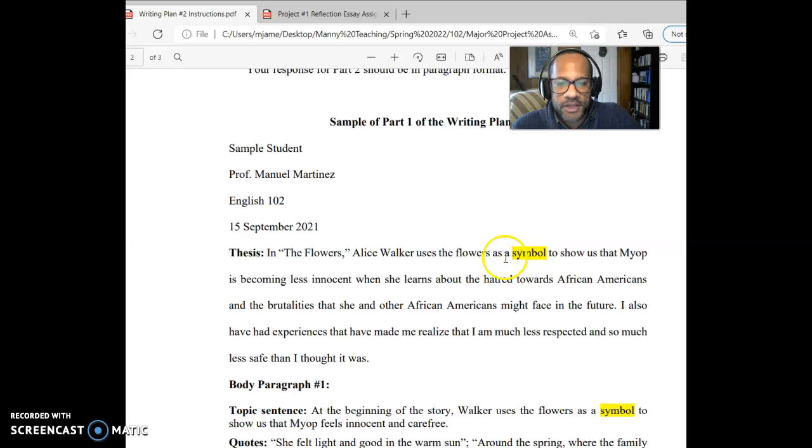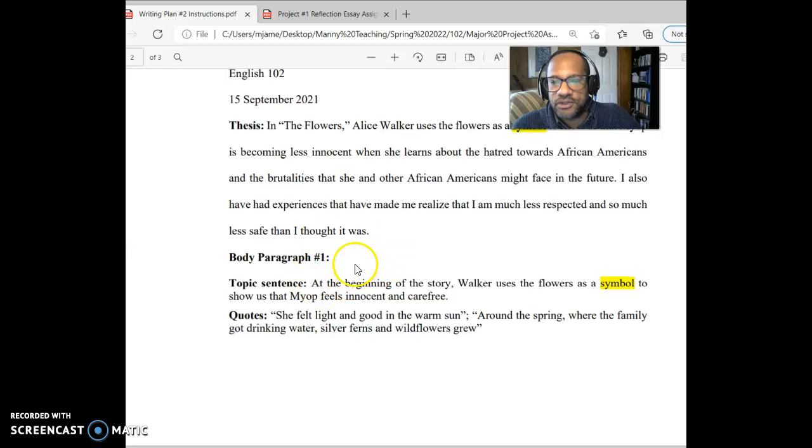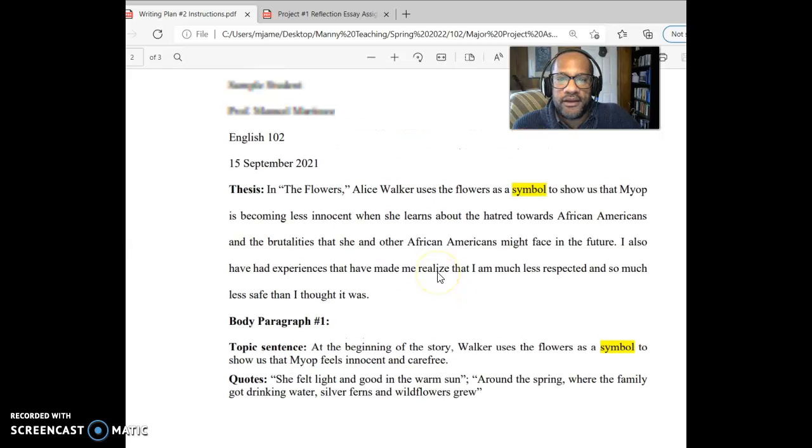Notice, of course, our thesis mentions symbols, specific ways in which symbols help the story, and then mentions the author's own connection to the story. All right. And then notice down here, I noticed that I had highlighted the word symbol. And just look down here.